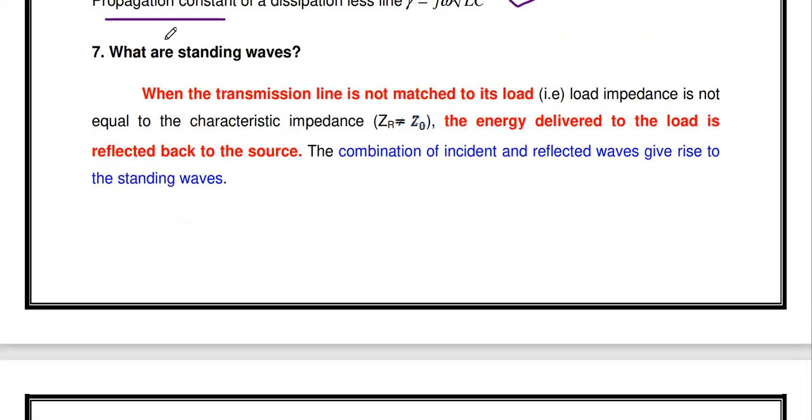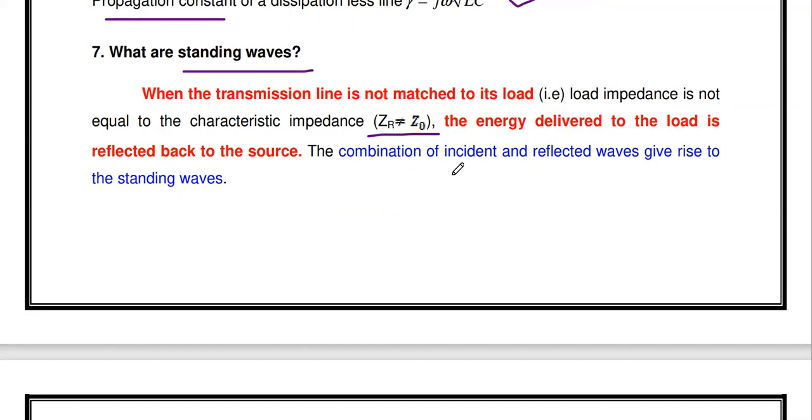And the next one, what are standing waves? A standing wave occurs in a transmission line if the transmission line is not matched to its load, that means the load impedance is not equal to the characteristic impedance.